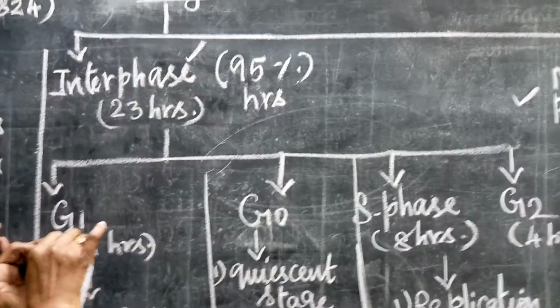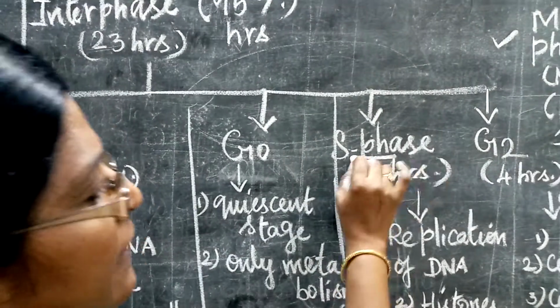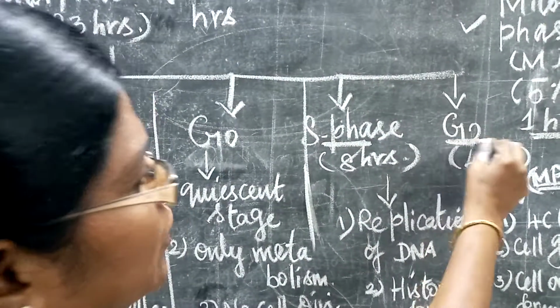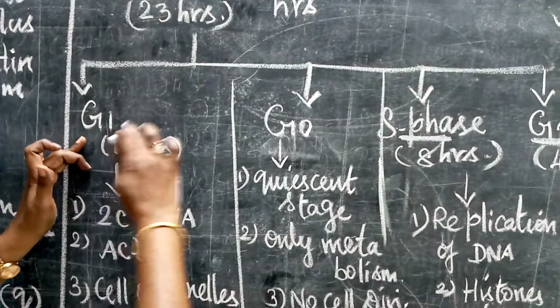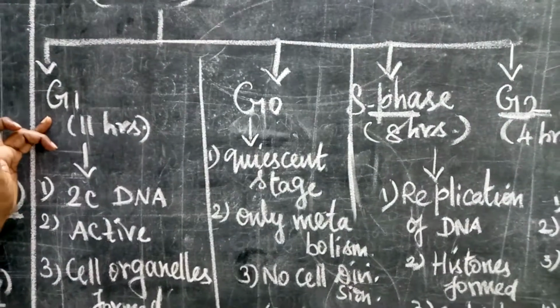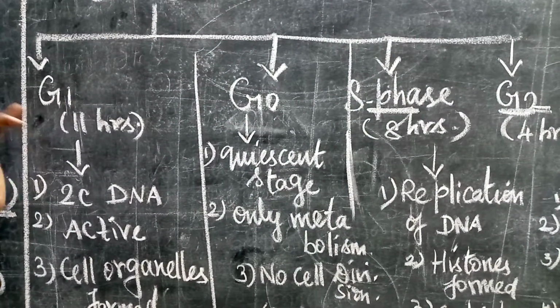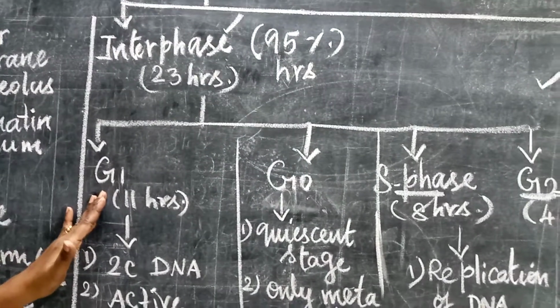G1 is the first gap phase, then the second one S phase, then the last one G2, that is the second gap phase. So in between G1 and S phase, I denoted G0. What is meant by G0? I will explain later.